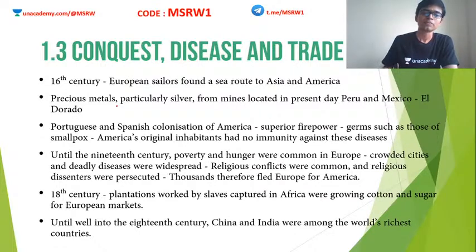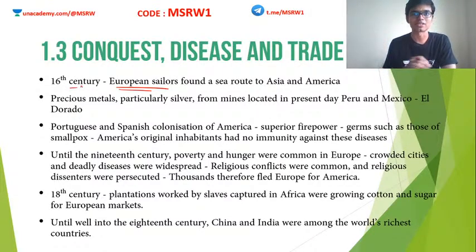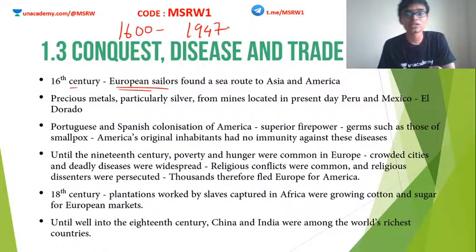Okay, for example, the Europeans in the 16th century found a sea route to Asia and America. Since this period, they were colonizing all these countries, all these nations. We know the case of India, right? Europeans came here in 1600 and they started colonizing, and Britain left only in 1947. Okay, so these kinds of effects also happened due to this intermingling.